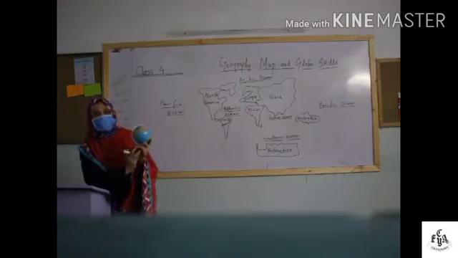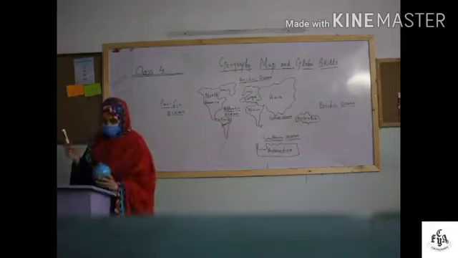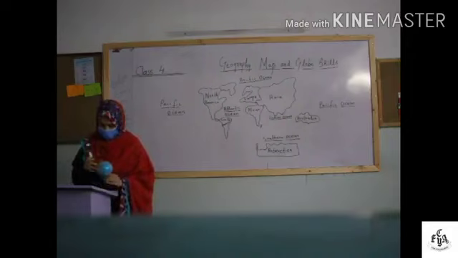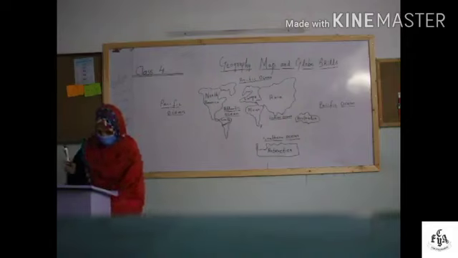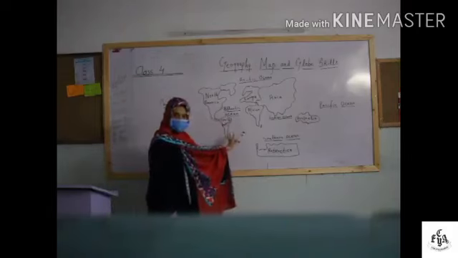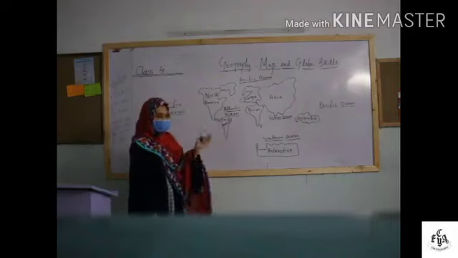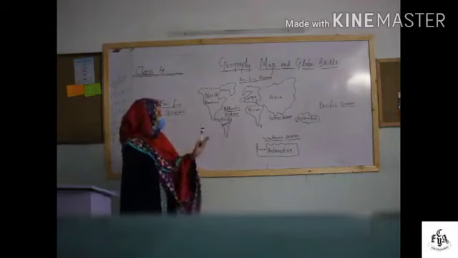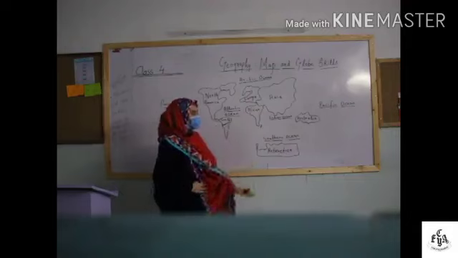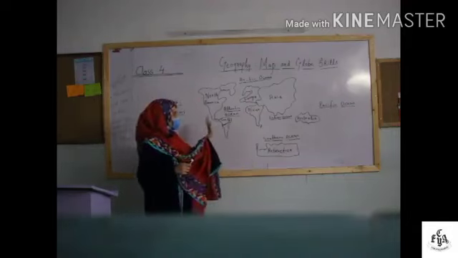As you can see, it is the exact model of the Earth, and you can see different continents, oceans, countries, and cities in it. While a map, as you can see here, is drawn on plain paper and it is not the exact model of the Earth. What is the main difference between a globe and a map? A globe doesn't show anything in detail, but in maps we can study things in detail.